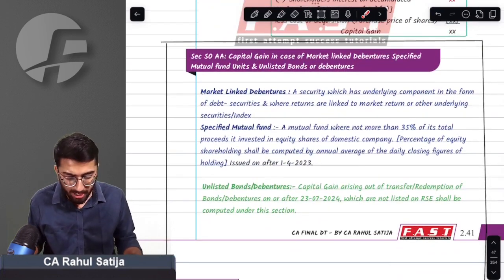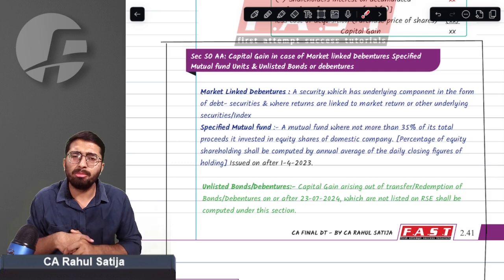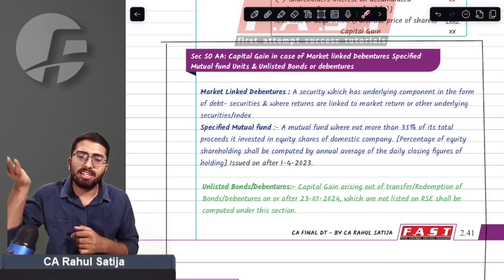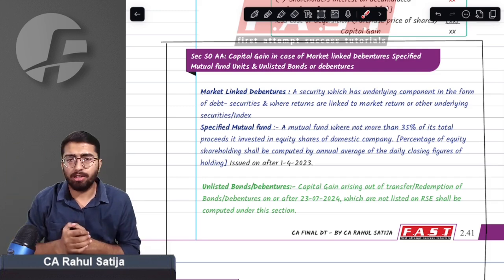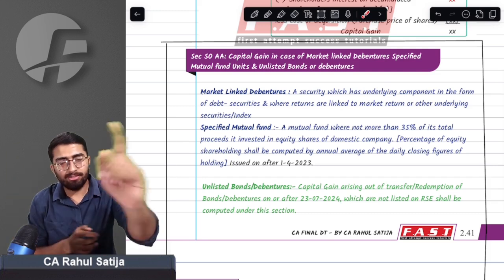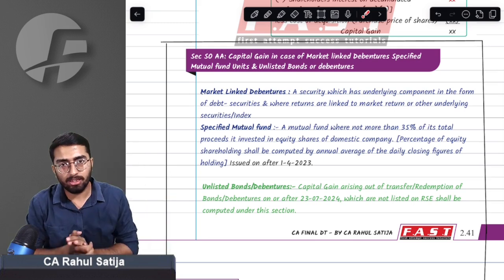What other amendments are there? Sir, there is an amendment in section 50AA. Do you remember section 50AA? Till last year, section 50AA was introduced. Last year, in the Finance Act 2023, 50AA was introduced. Under section 50AA, two securities were mentioned.